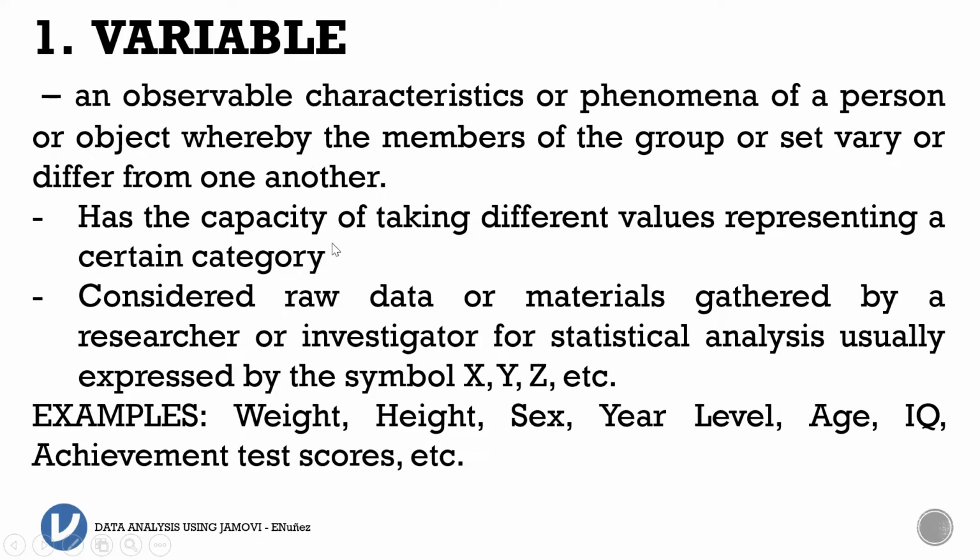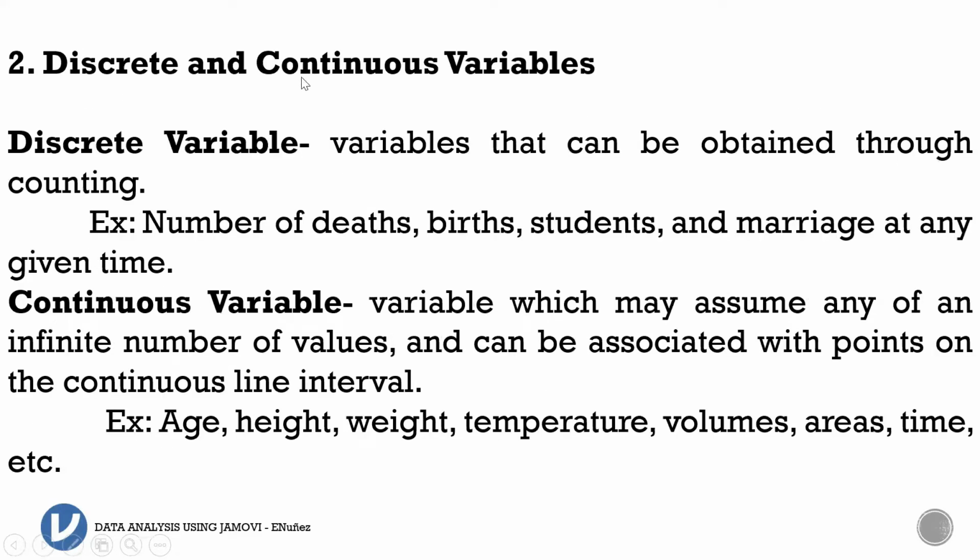You're going to think of a particular category of a certain group. A group could have a weight, a height, a sex, year level, age, IQ, achievement test, and the responses here vary from one member to another. So that is variable.